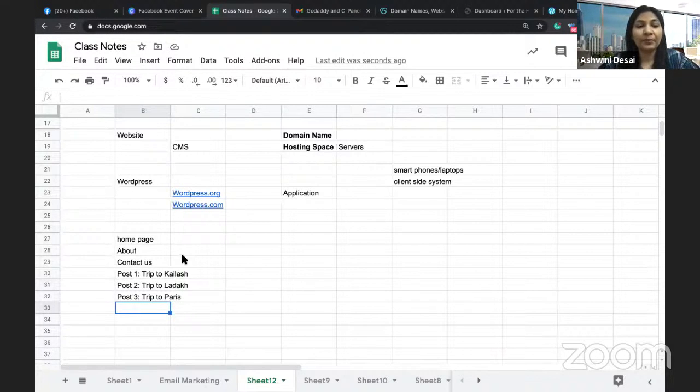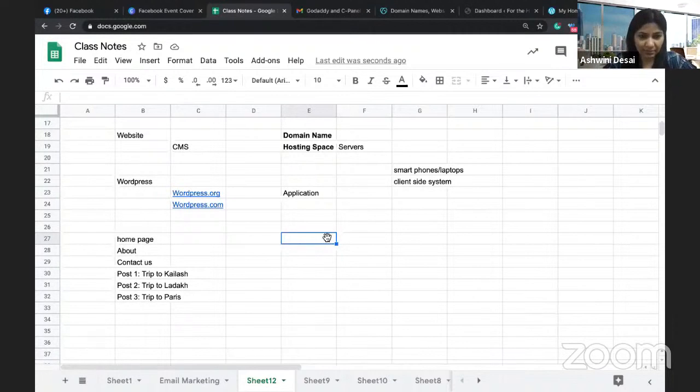Suppose there are two ways bloggers usually present their website. One is that if somebody comes to their website, the first thing they see is all the posts in a list format. That is one way of showing it. The other way is that when they come to the homepage, they have fancifully created the homepage their own way. They have curated nice slider information, nice small creatives, the travel photographs and everything. They have designed it in a very nice way so that people can enjoy and engage with their homepage and accordingly go and read the post.